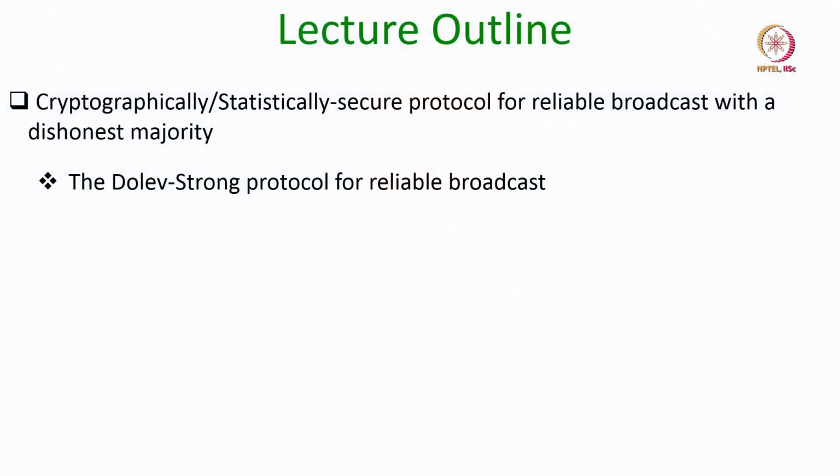So, till now our focus was on perfectly secure broadcast and Byzantine agreement problems. We will now shift our attention to cryptographically secure and statistically secure protocols for Byzantine agreement and broadcast. In that context, we will see today a very popular protocol for reliable broadcast known as the Dolev-Strong protocol. And we have two variants of this protocol, cryptographically secure as well as statistically secure, depending upon the type of signature scheme we are using.